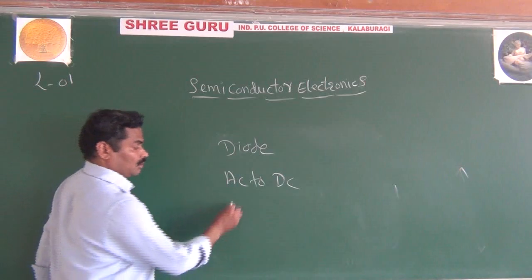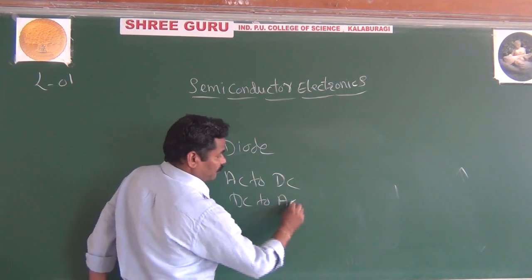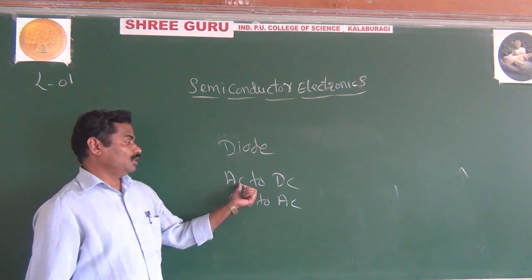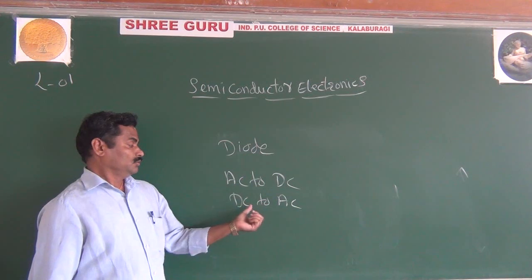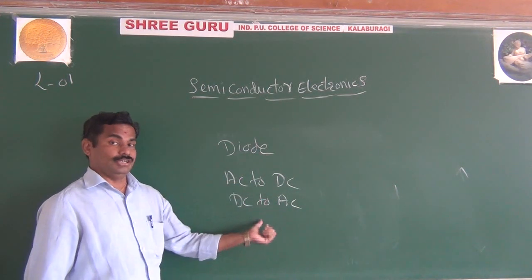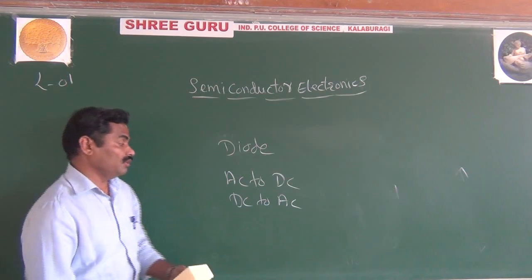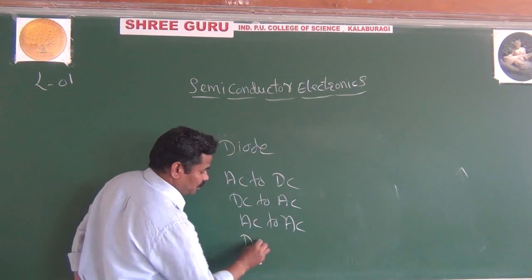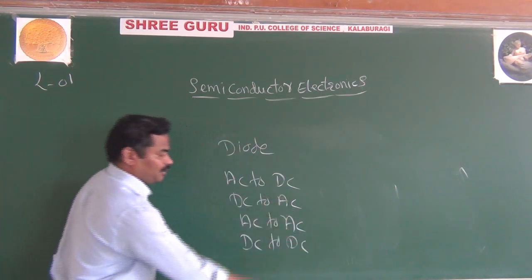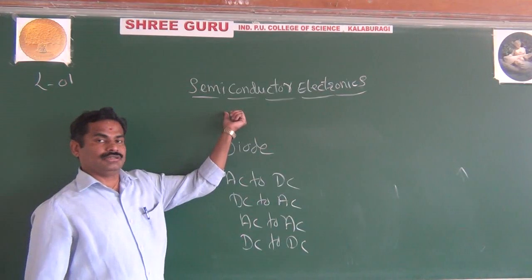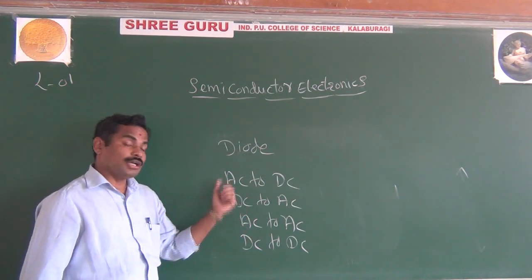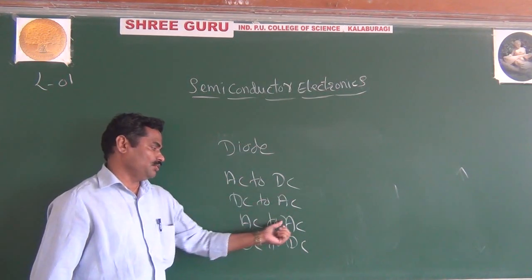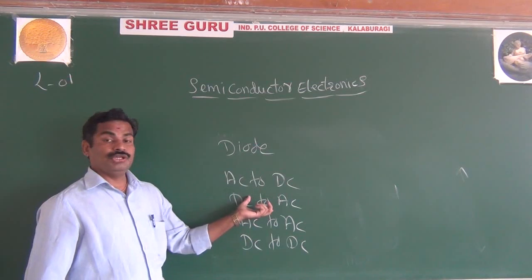Also, it is possible to convert DC to AC by using semiconductors. Converting AC into DC, we call rectifiers. Converting DC to AC, we call oscillators. It is also possible to convert AC to AC or DC to DC. Everything is possible by using semiconductors. This is how you can convert one form of energy to another form.